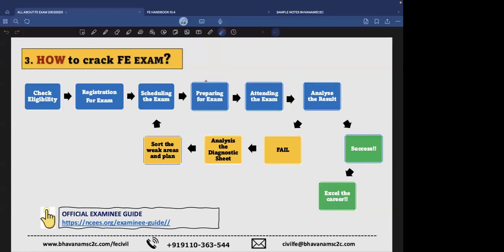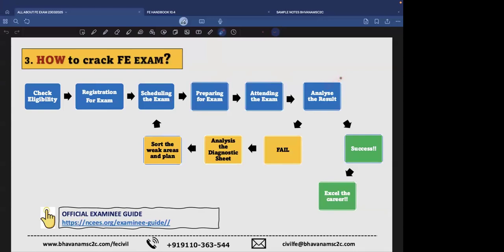Preparation follows some strategies, like skipping the bigger subjects with less weightage and focusing on the smaller subjects with higher weightage. We'll explain them clearly. Then comes attending the exam: how to attend the paper, which questions to attend first, which questions have to be neglected. We have to take care of that.